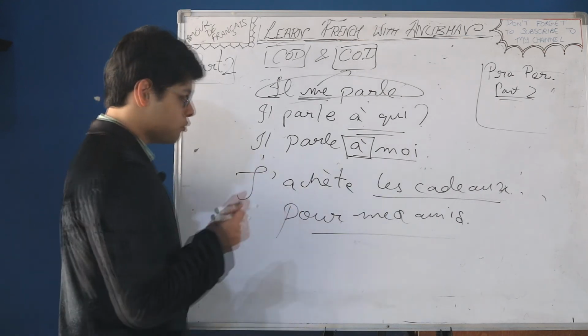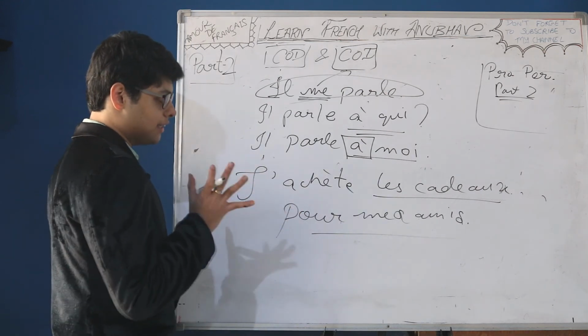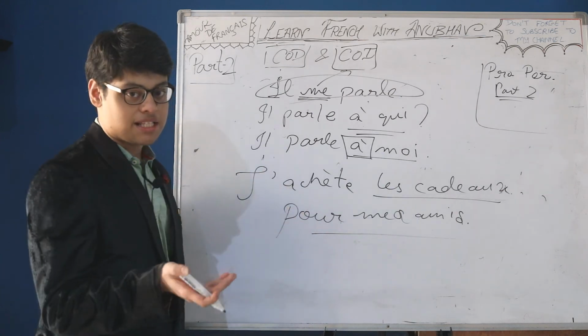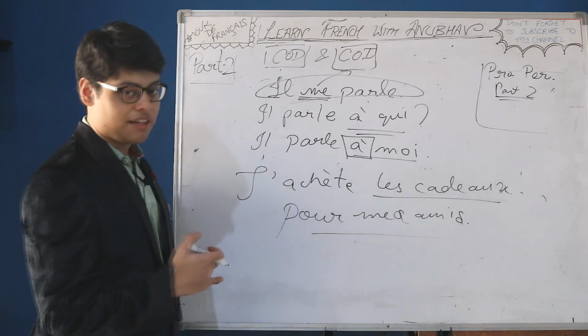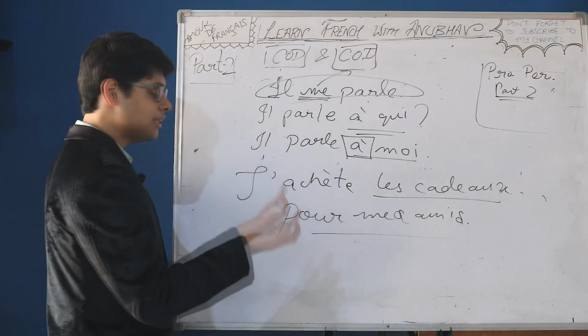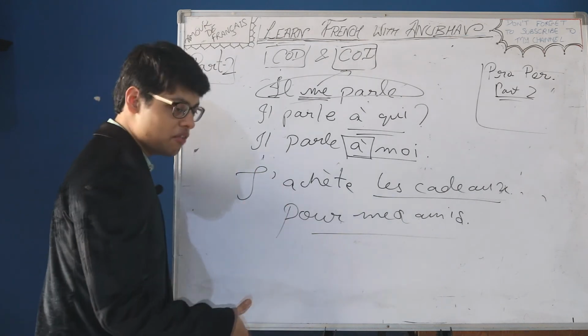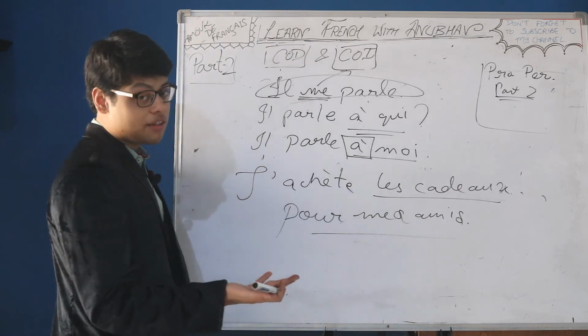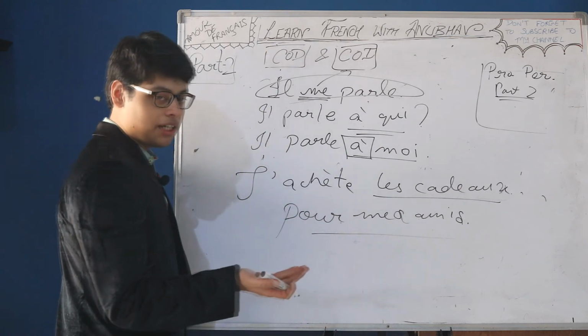Reason. Two reasons. First, if we see who is receiving the action directly and indirectly, like what is given, gifts are given. Gift is receiving the action directly, but who is eventually receiving? Who is receiving the action indirectly? Mes amis, my friends are receiving. So mes amis becomes COI.